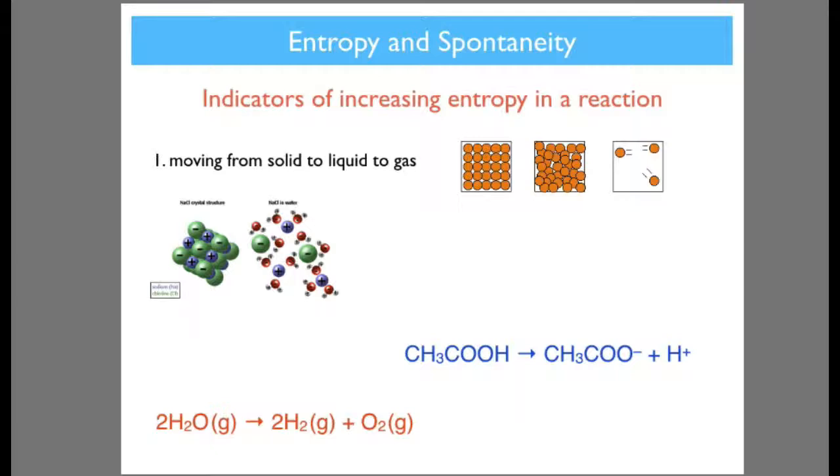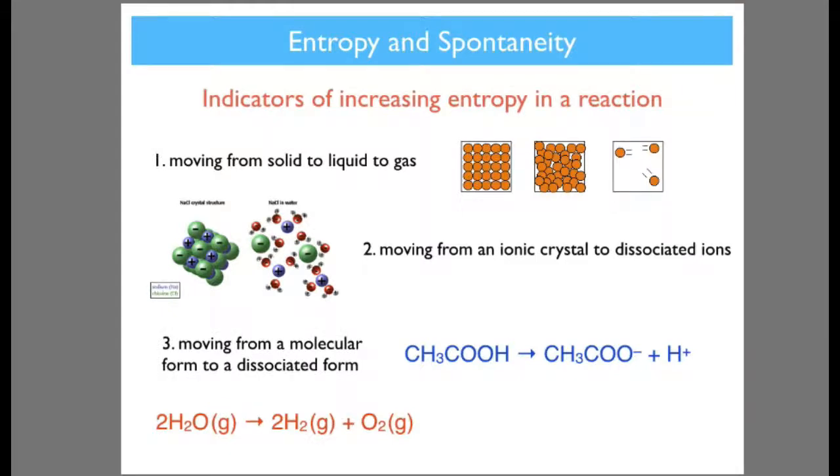Moving from a solid to a liquid or gas shows an increase in entropy. In a liquid, the particles are far more disordered than they are in a solid, and in a gas they're even more disordered. Moving from an ionic crystal, which is very ordered, to dissociated ions in a solution where they're free to move around, is obviously more disordered. Moving from a molecular form to a dissociated form, as you can see with this ethanoic acid moving to its two ions, there's more disorder.